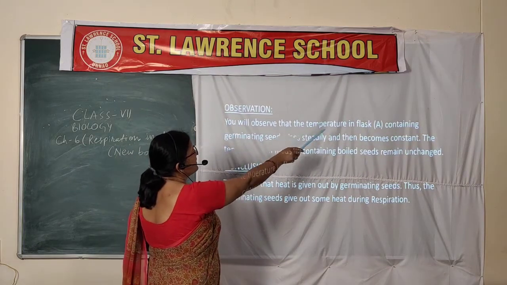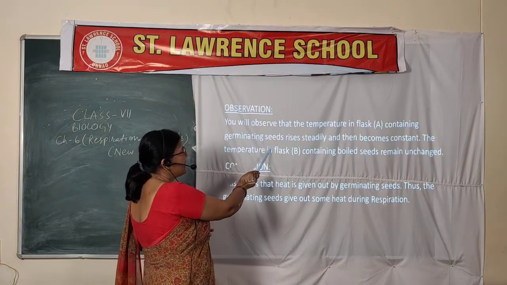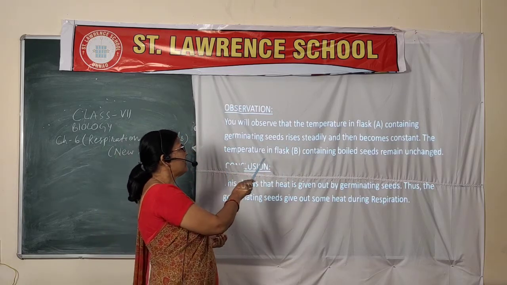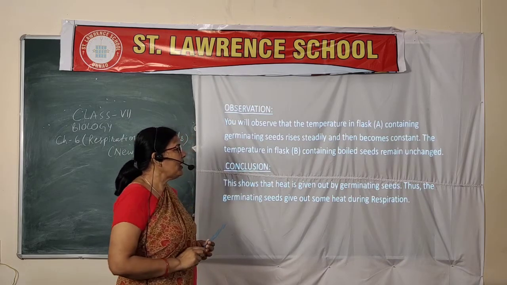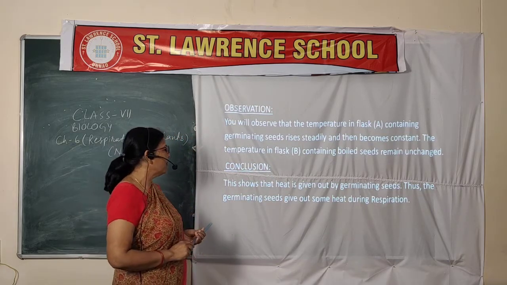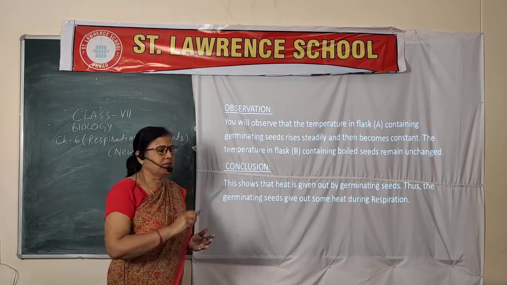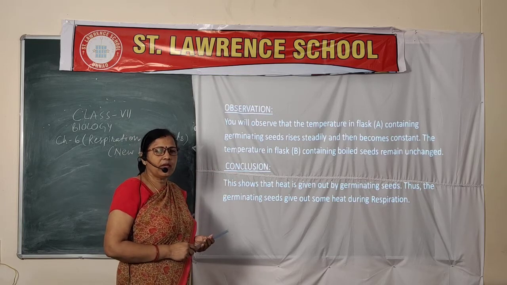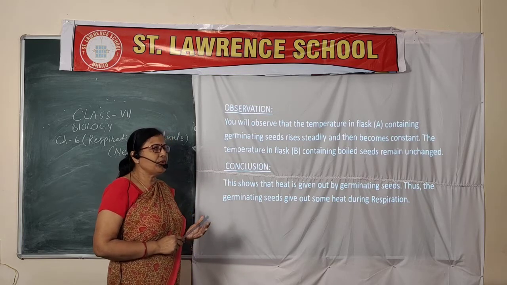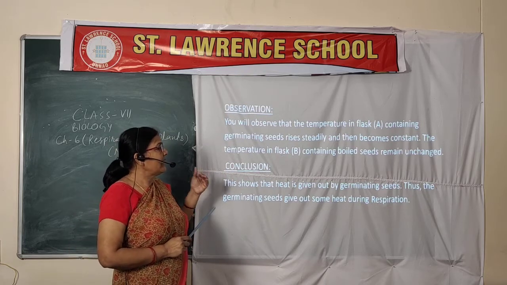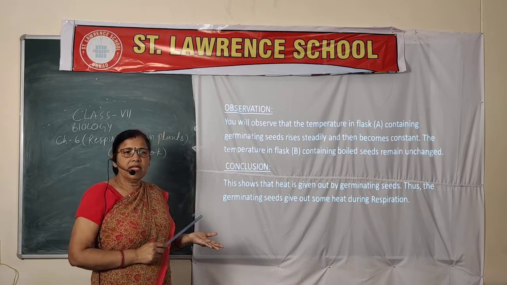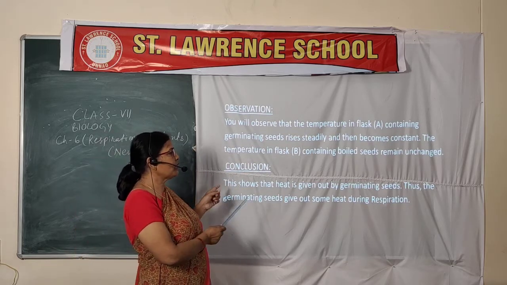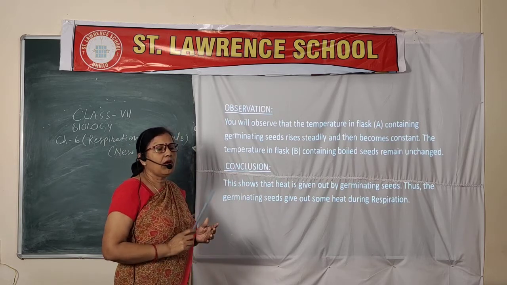You will observe that the temperature in flask A containing the germinating seeds rises steadily and then becomes constant. The temperature in flask B containing the boiled seeds remains unchanged. The germinating seeds show germination, growth and respiration. During respiration, these seeds release heat, and that heat inside the respirometer increases the temperature on the thermometer.